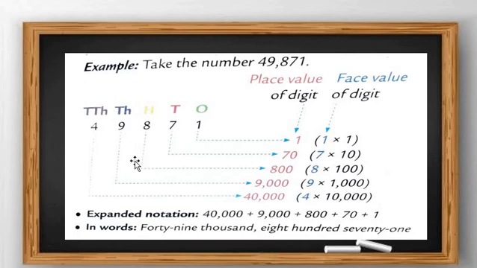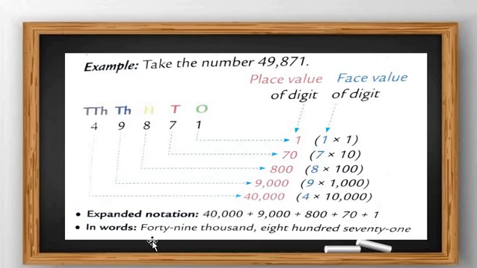Then in the ten-thousands place is 4, so 4 multiplied by 10,000 makes 40,000. So 40,000 is our first place, then 9,000 in the thousands place, 800 in the hundreds place, 70 in the tens place and 1 in the ones place. This is your expanded notation.